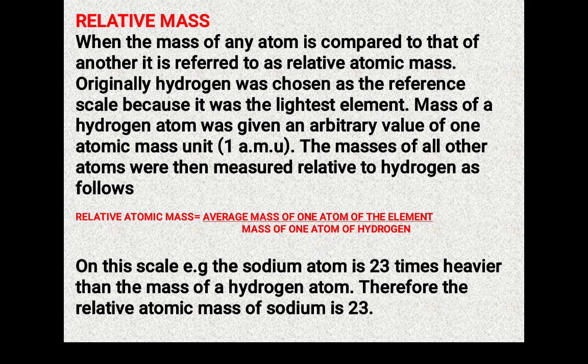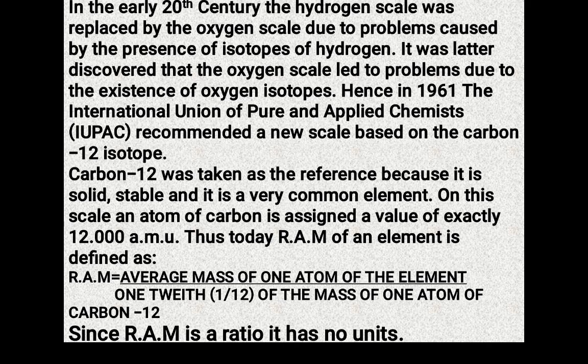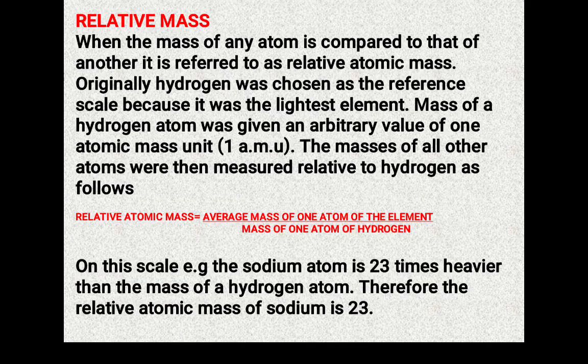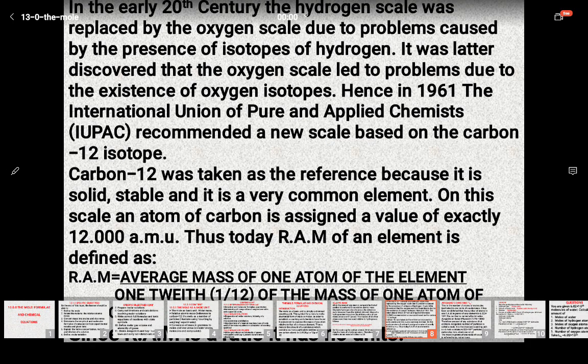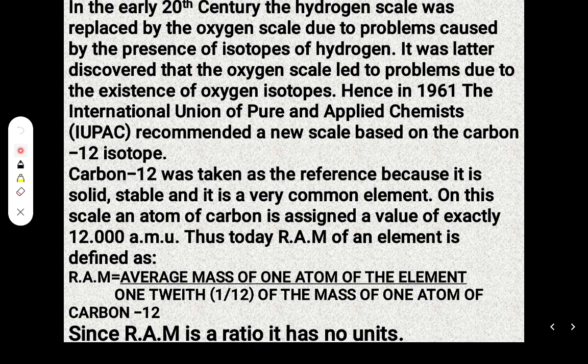So this was in the past, but later, with the progression of chemical knowledge, in the early 20th century, the hydrogen scale was replaced by the oxygen scale due to the problems caused by the presence of isotopes of hydrogen. Hydrogen exists in a number of forms, like we have hydrogen 1, hydrogen 2, and hydrogen 3.